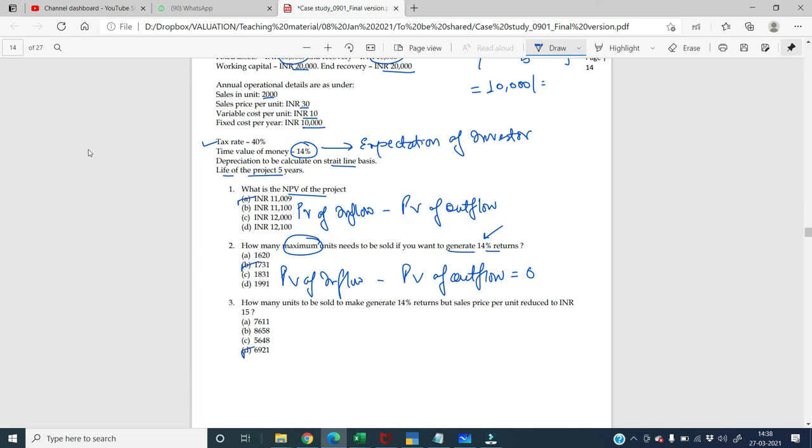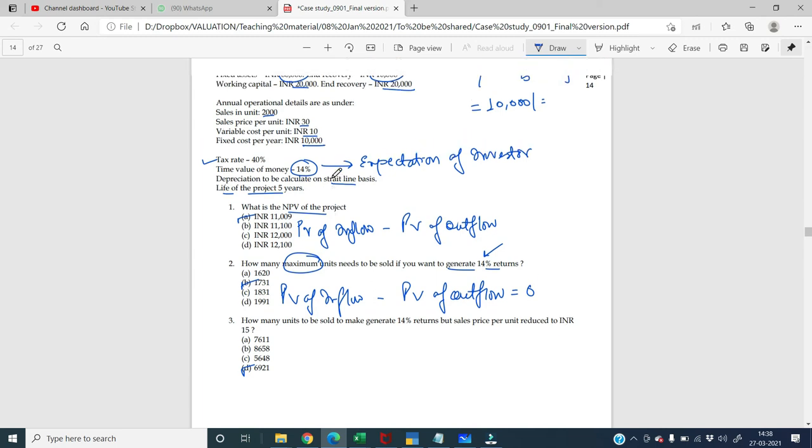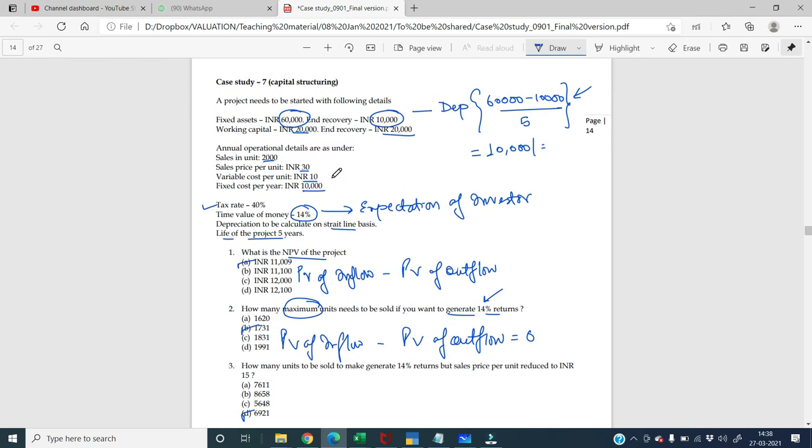So hopefully you have understood this concept of NPV and how to use Goal Seek in Excel. I will be sharing this particular sum plus the Excel working also with you.